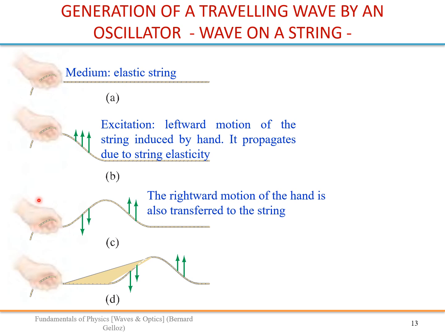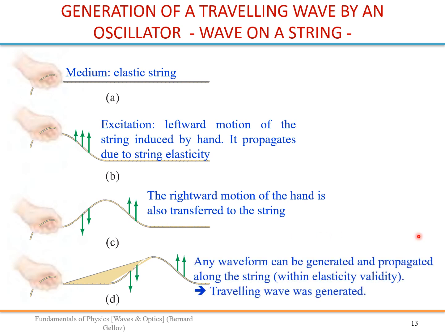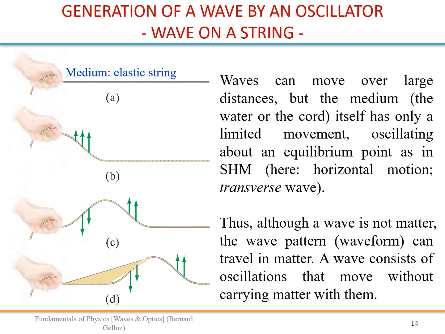So when your hand is going to the right, it produces motion to the right, and then you have formed your pulse, and this is a waveform that is propagating. So this wave can propagate over large distances as long as there is not too much damping. And each part of the rope is just oscillating up and down.